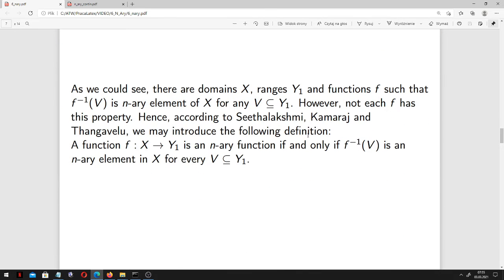Hence, there are such domains, ranges, and functions that the inverse image of V is an n-ary element of X for any V contained in Y1. However, not each F has this property. Hence, according to Seethalakshmi, Kamaraj, and Tangavelu, we may introduce the following definition. A function F from X, where X is our n-ary universe, into Y1, where Y1 is a single set, is an n-ary function if and only if the inverse image of V is an n-ary element in X for every V contained in Y1, as it's written here.